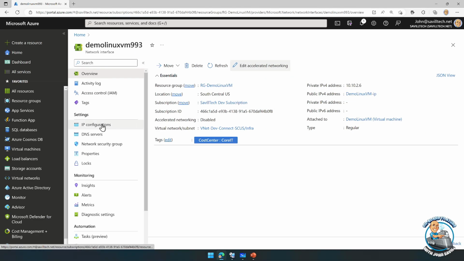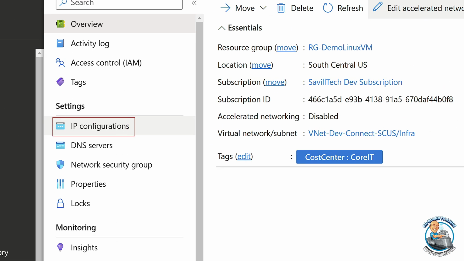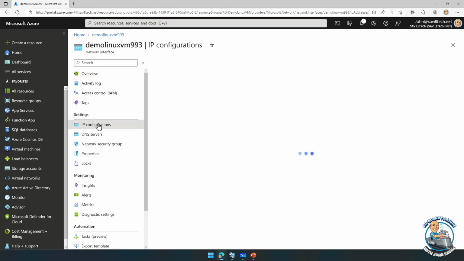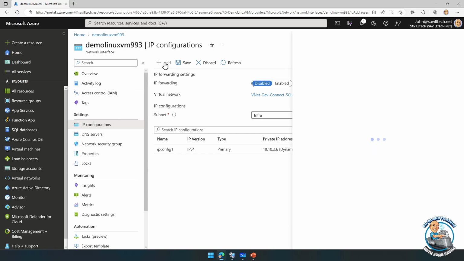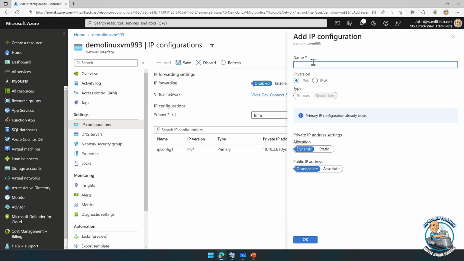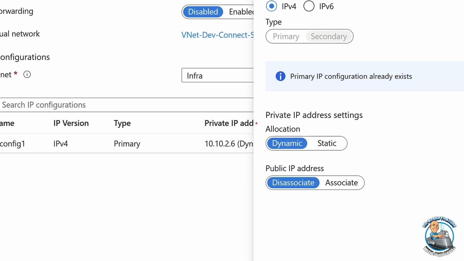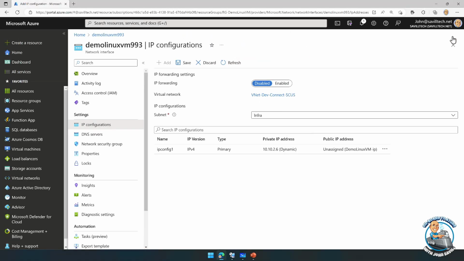But if I go to my IP configurations down here in my settings, on a single NIC, just like you could on a physical NIC, I can actually have more than one IP configuration, i.e. more than one IP address on a single NIC. So I could do add, and then I can say, do I want to add an IPv4 or an IPv6? I can only have one primary, which I already have, so it has to be secondary. And I can say, do I want this to be a dynamic or static allocation? And do I want a public IP with this IP configuration? I can actually go and edit the existing one if I wanted to.